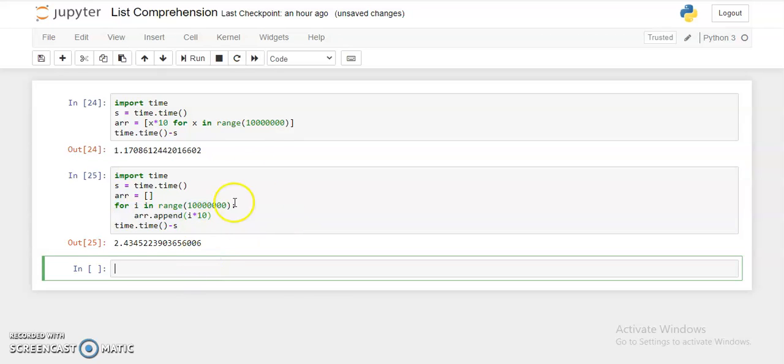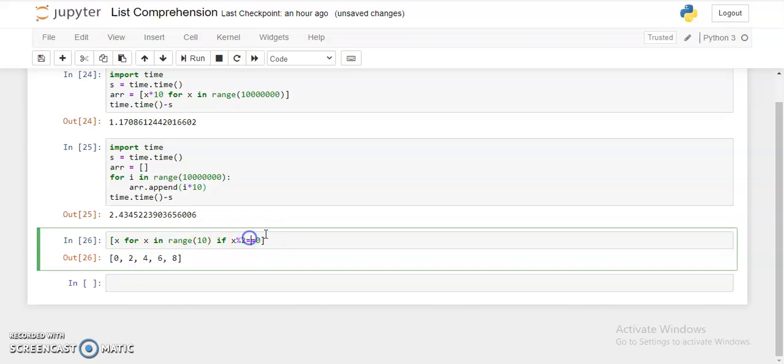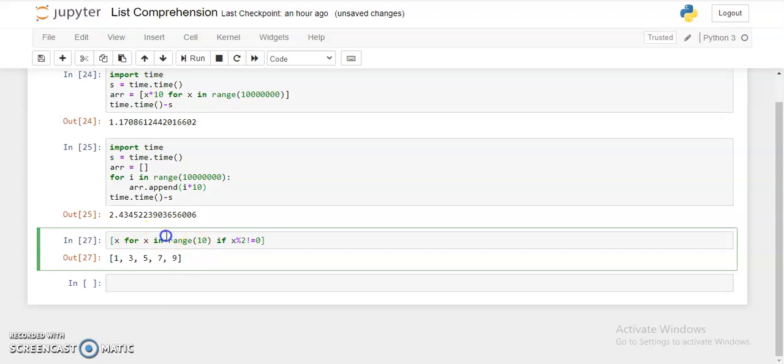Now we're going to see the if-else statement in the list comprehension part. That could be done very easily and in an elegant way also. For x in range 10, right? If I put a condition here, if x percent 2 double equals 0, it will give me only the even numbers, but if I do 1, 2, 3, 5, it gives odd numbers, right?